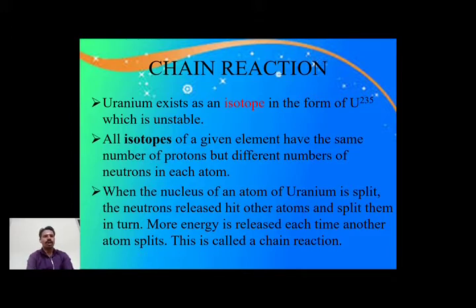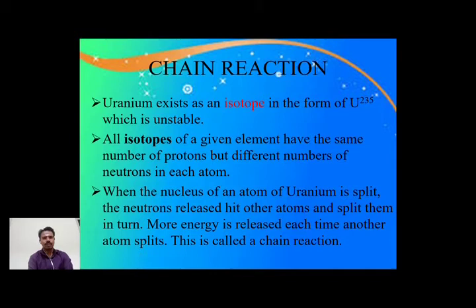Uranium has one type of isotope. What is an isotope? It is possible to be asked for 2 marks. All the isotopes of a given element have the same number of protons. Kindly note it: same number of protons, but a different number of neutrons in each atom. So atoms with the same number of protons but different neutrons are called isotopes. The nucleus of a uranium atom is split into two, with a neutron released that hits another atom, which then splits further. So much energy is released each time an atom splits; this is called a chain reaction.